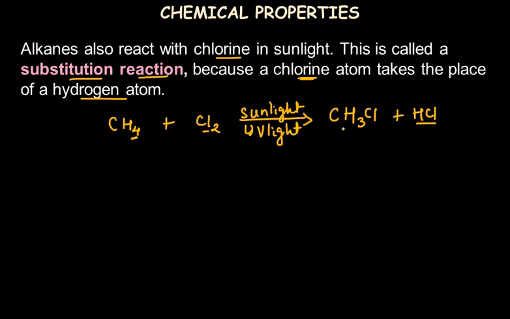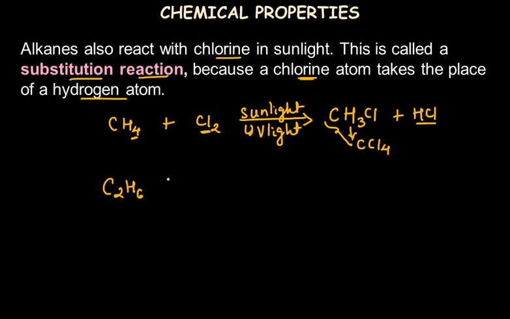Now this is a propagation reaction, meaning if an excess of chlorine is present in the presence of sunlight, then all the hydrogen may be replaced, and the ultimate product may be CCl4. CCl4 means all the hydrogen atoms are replaced by chlorine. But what actually happens practically is that we get a mixture of all the products with varying numbers of chlorine atoms in them.